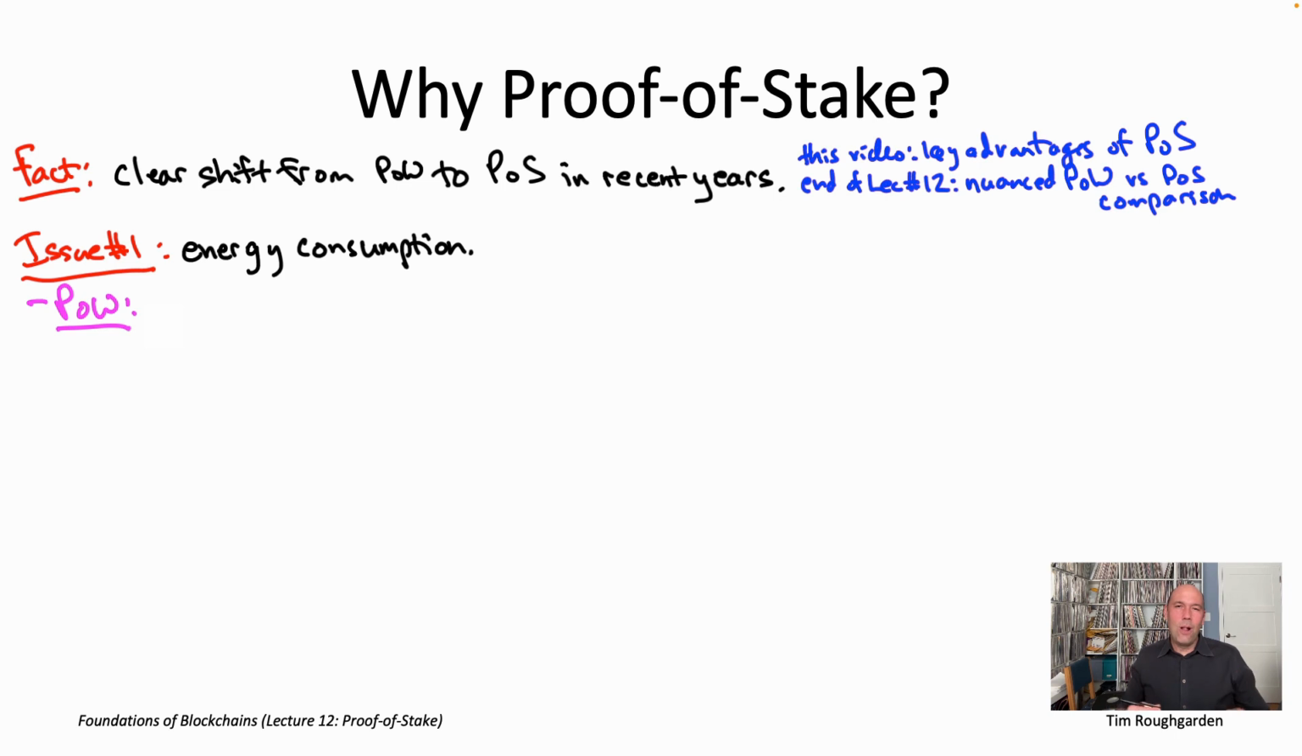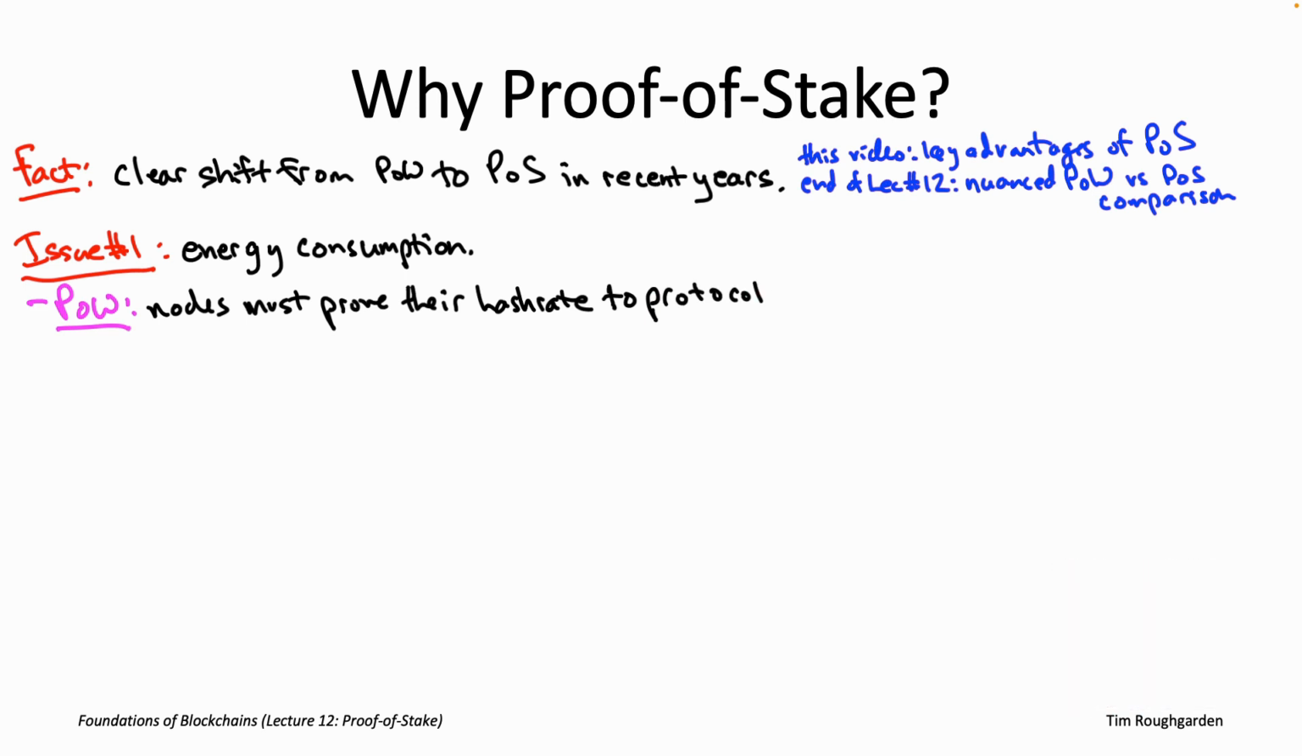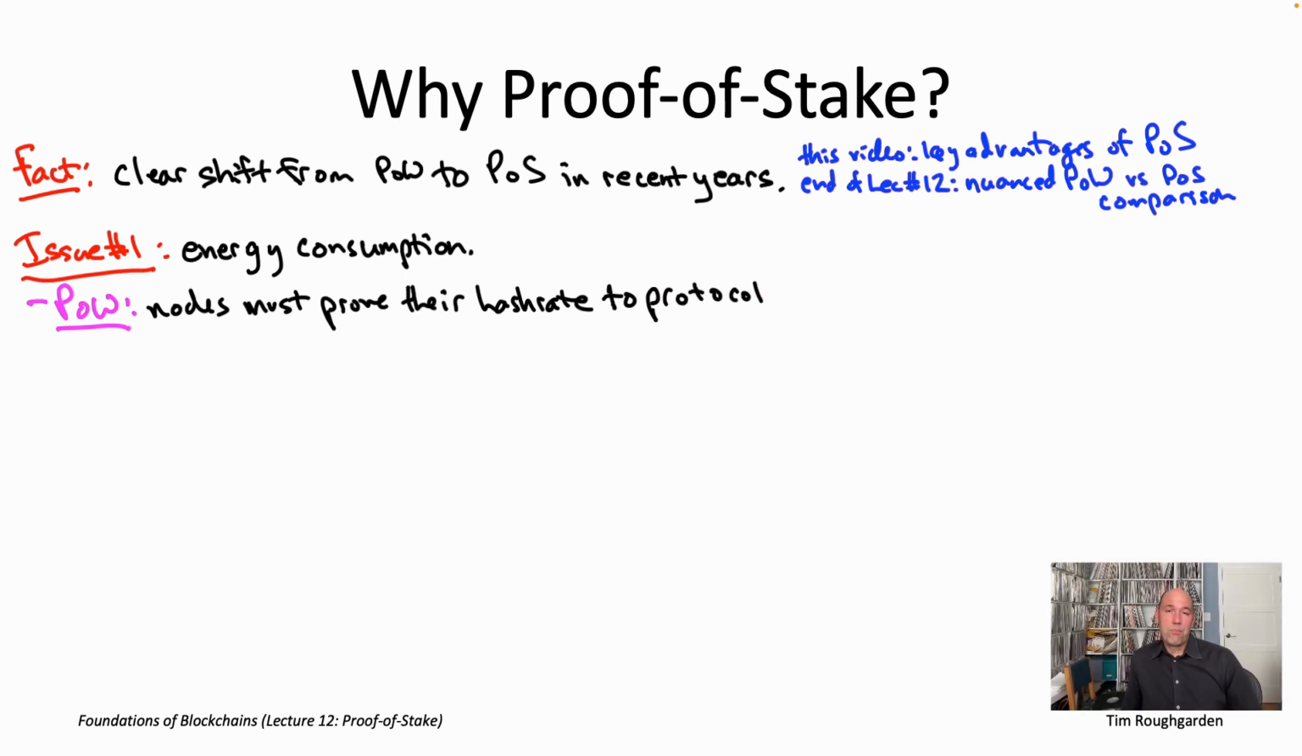And so that means that all of the miners in a proof of work blockchain basically have to have their ASICs or their machines on full blast all the time. They have to be constantly proving to the protocol the hash rate that they're bringing. So that fundamentally is why proof of work protocols naturally have non-trivial energy consumption, right?